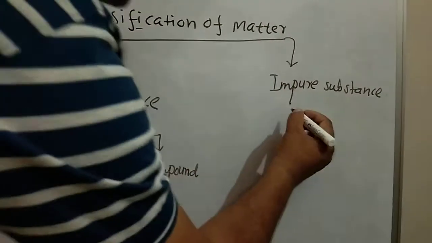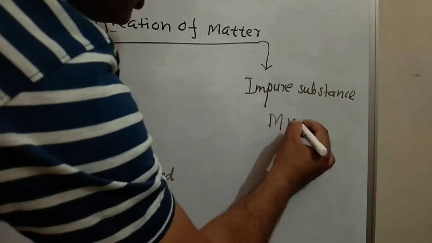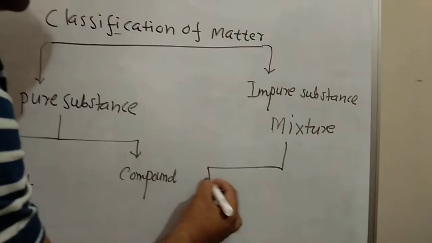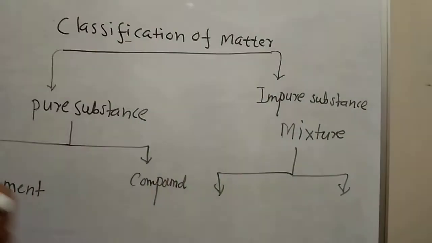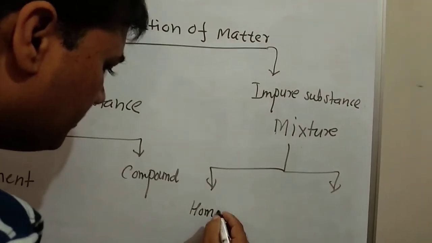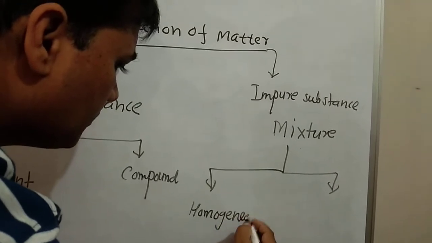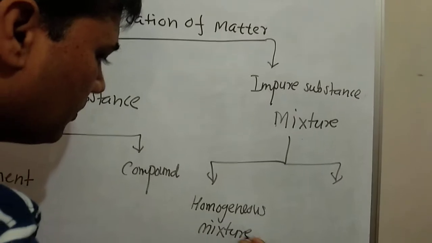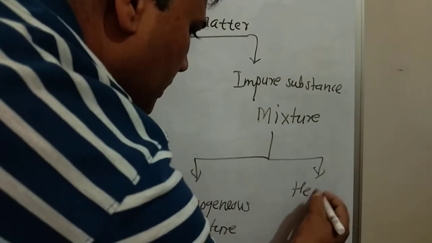And impure substance is also known as mixture. Mixture is divided into two parts, that is homogeneous mixture and heterogeneous mixture.